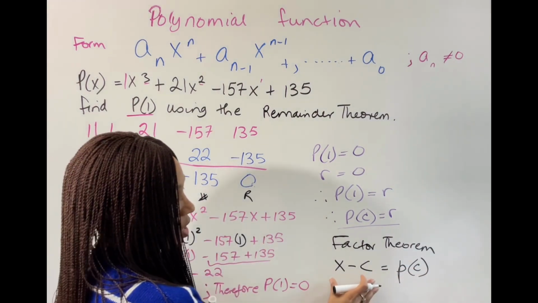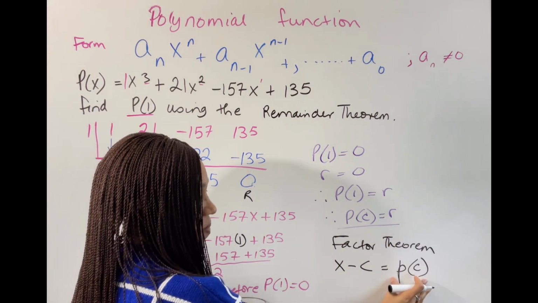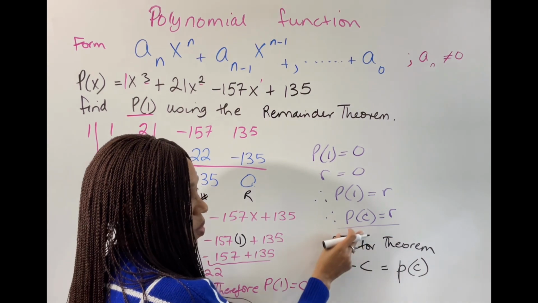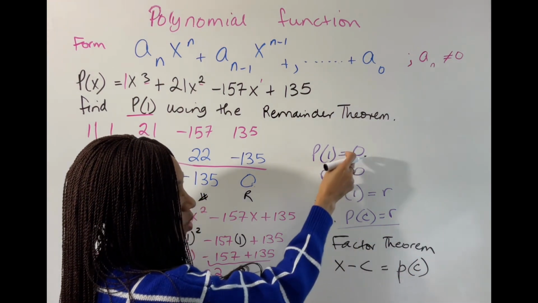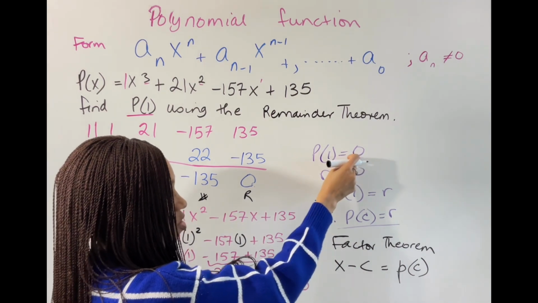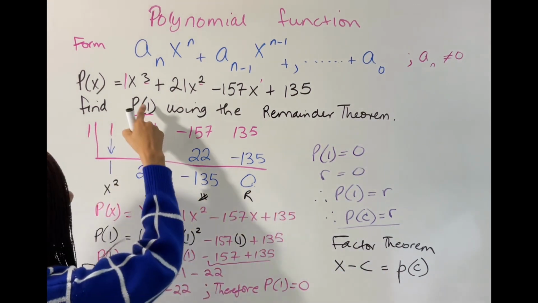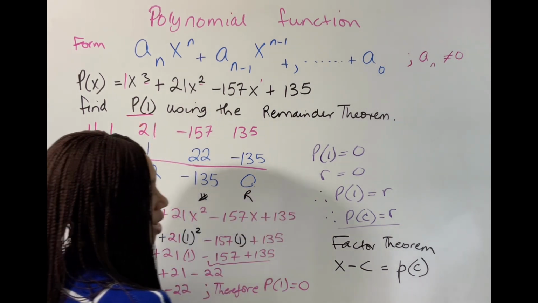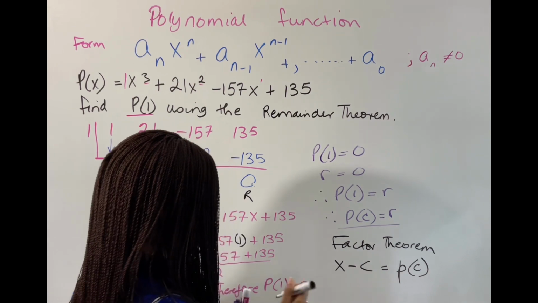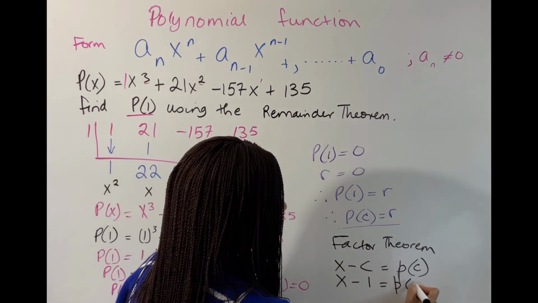So for the factor theorem, meaning that whatever factor we have here is going to be related to what we are going to have for the value when we do P of c. And in case we did P of c with a 0, here is your 0. So therefore you can look at this, and because we know it's P of 1 that we did, we can simply also conclude that x minus 1 is a factor, since P of 1 equals 0.